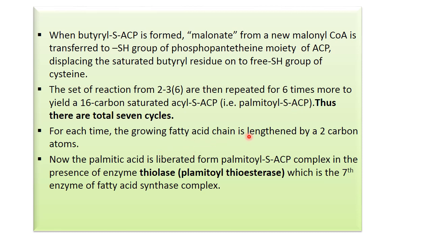The growing fatty acid chain is lengthened by 2 carbon atoms. Now the palmitic acid is liberated from the palmitoyl ACP complex by the enzyme thioesterase, also known as palmitoyl thioesterase.